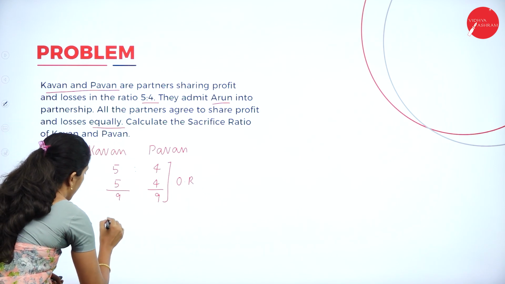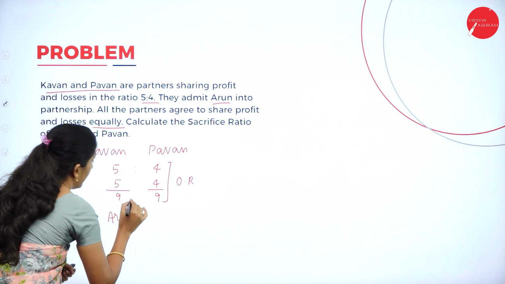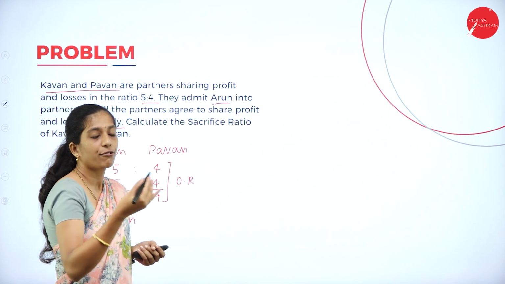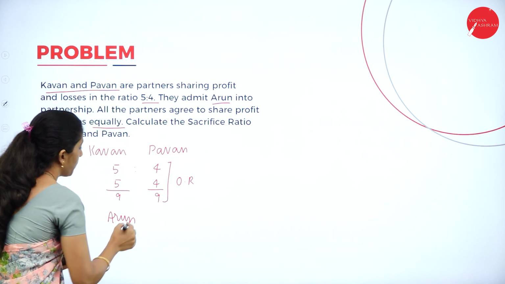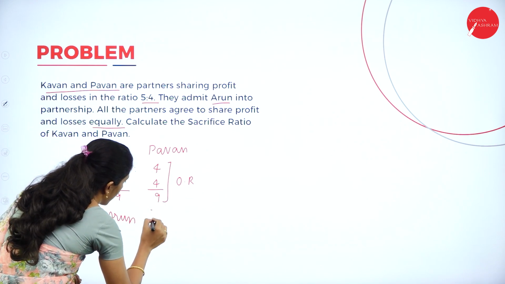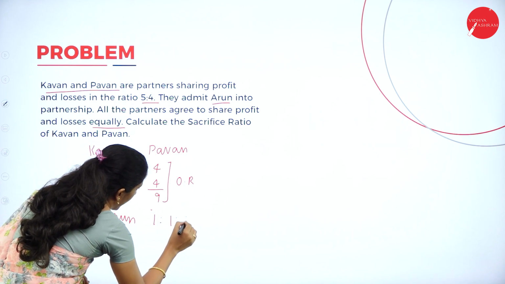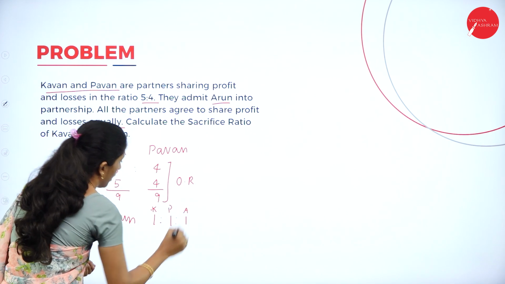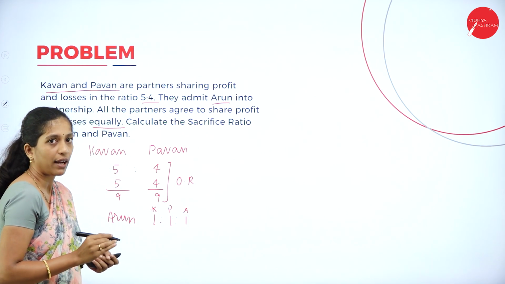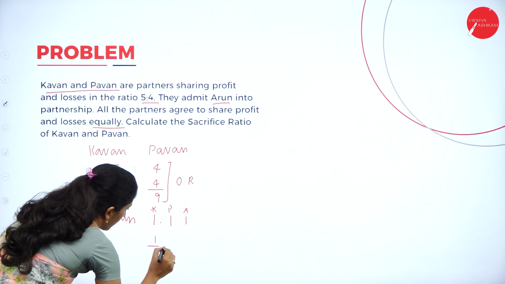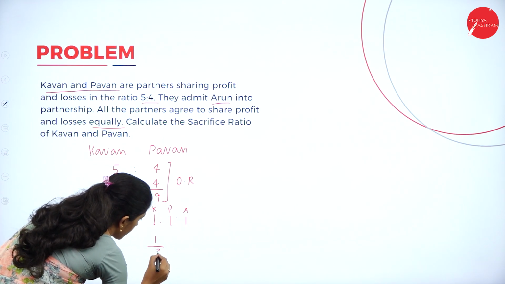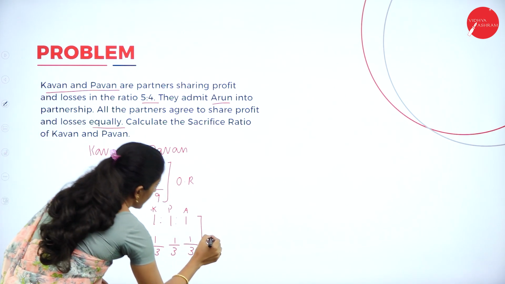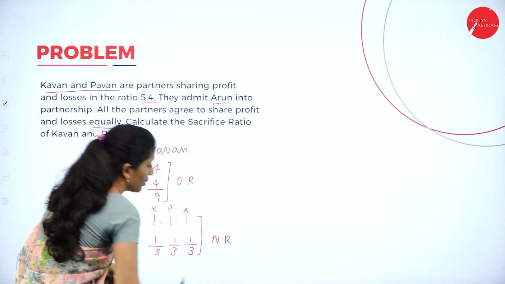Next, who is the new partner? Arun is the new partner, and they have told they are going to share their profit and loss in the future equally. In the sense, three partners are going to share their profit and loss equally. That is 1:1:1, that is Kavan, Pawan and Arun. How can it be written in the form of fraction? It is 1 by 1 plus 1 plus 1, that is 3, 1 by 3 and 1 by 3. So this is the new ratio.